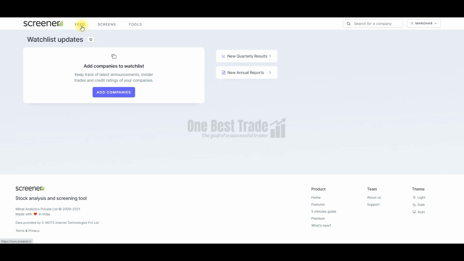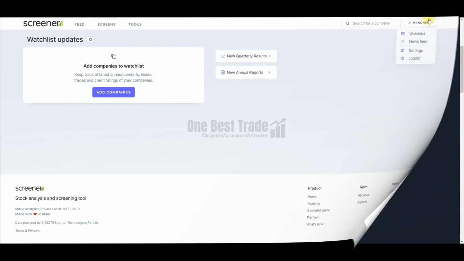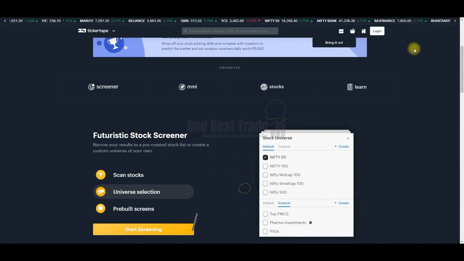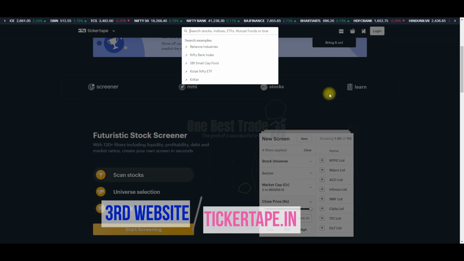Using the feed tab, you can create your own watch list. You can monitor your portfolio. That is how you can use this screener. Now let's go to the next best website, that is Tickertape. Just enter the company you want to do a research. Just go and click it.